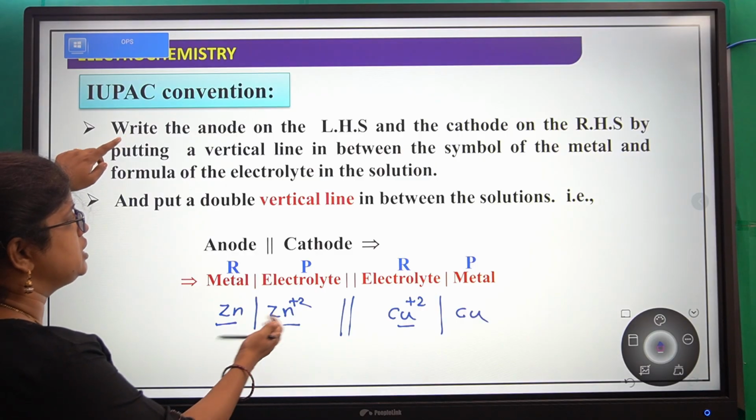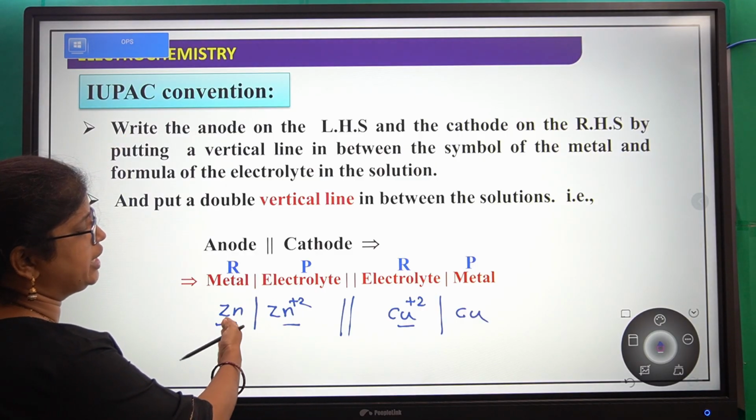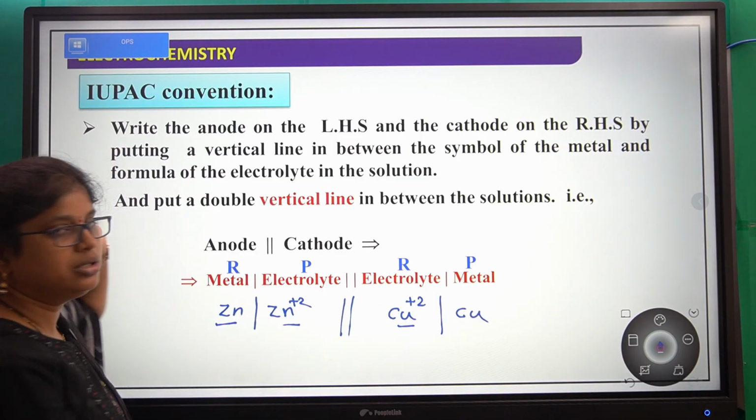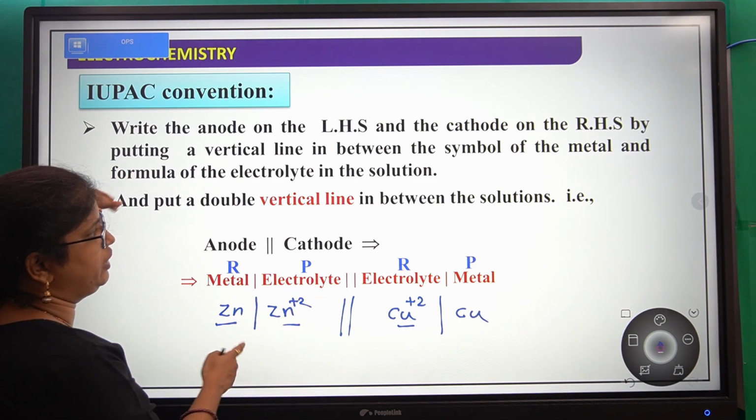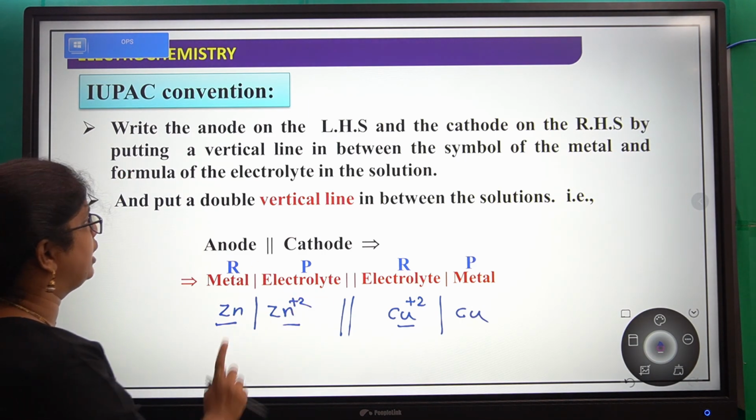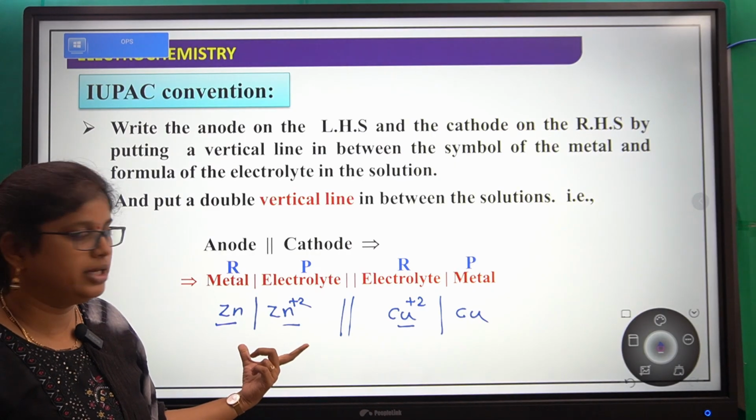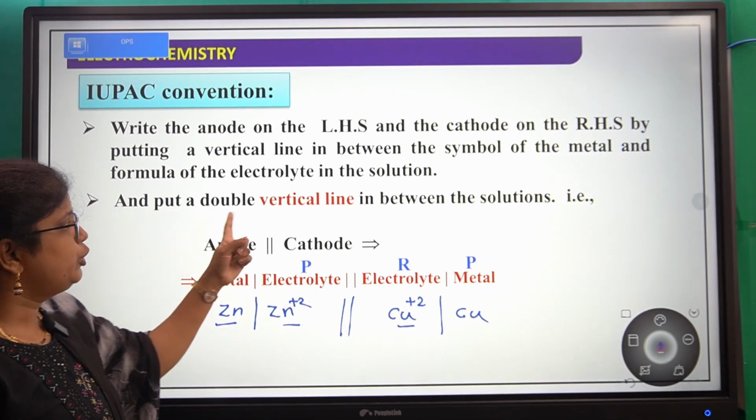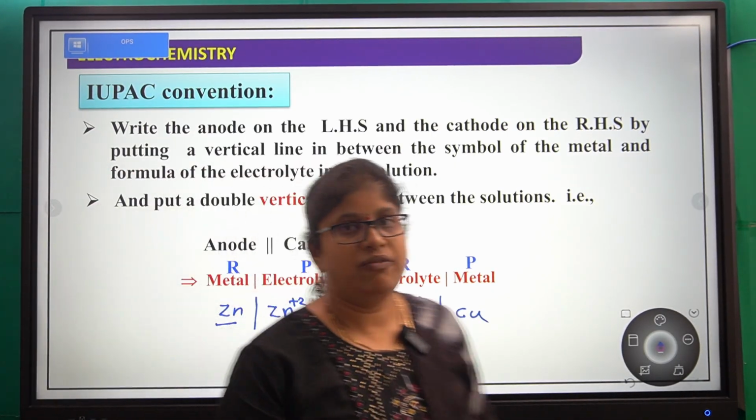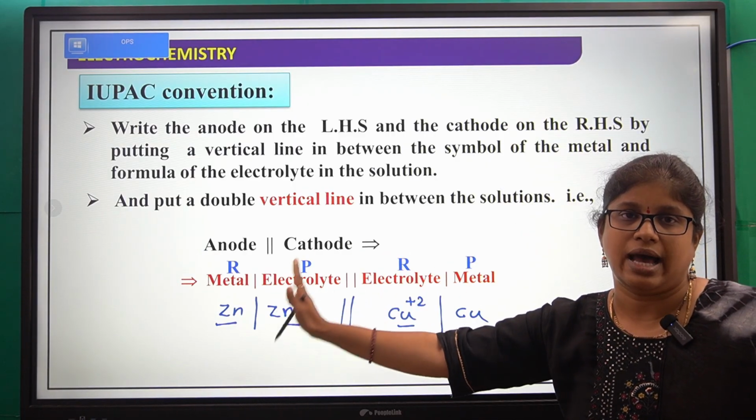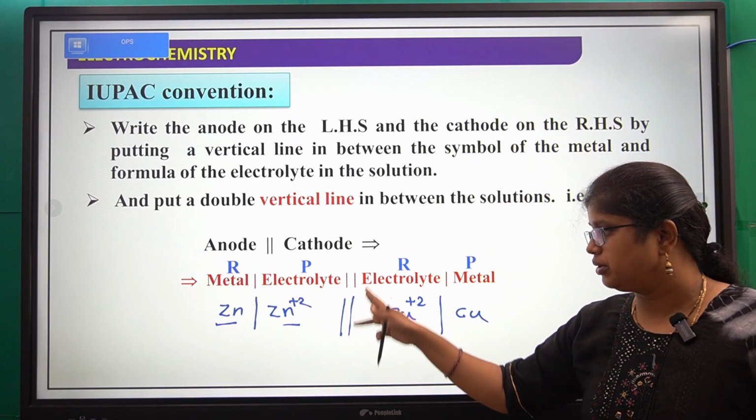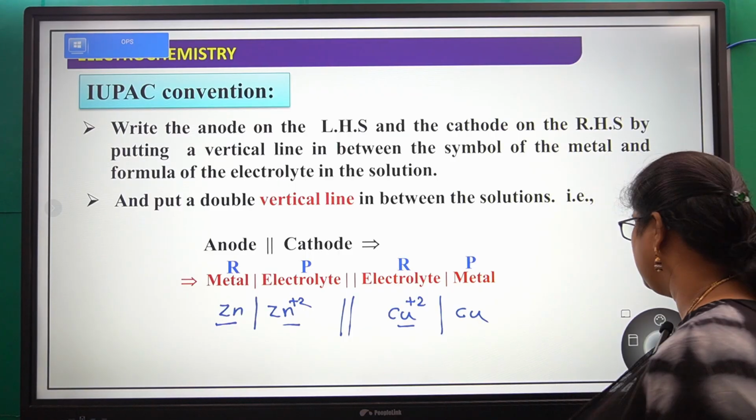So write the anode on the left hand side and the cathode reaction on the right hand side by putting a vertical line in between the symbol of the metal and the formula of the electrolyte. Next, put a double vertical line in between the two different solutions. Okay, so that is the anode one and this is the cathode. We are writing two vertical lines.